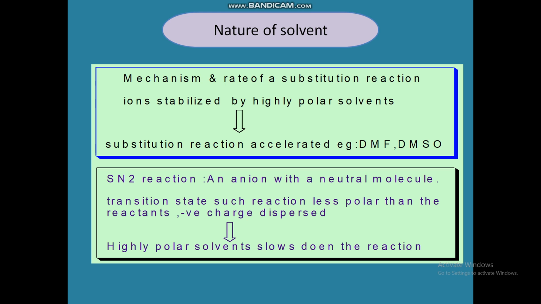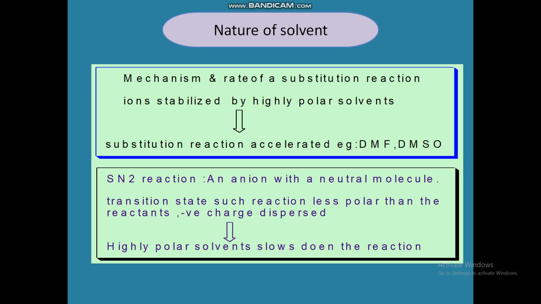Therefore substitution reactions producing ions from neutral reactants are accelerated by highly polar solvents. Reactions of this type are increased by highly polar aprotic solvents, for example dimethyl formamide (DMF) and dimethyl sulfoxide (DMSO).